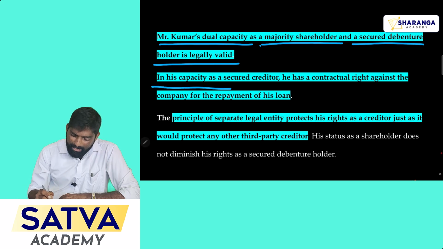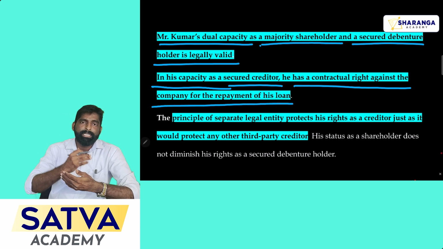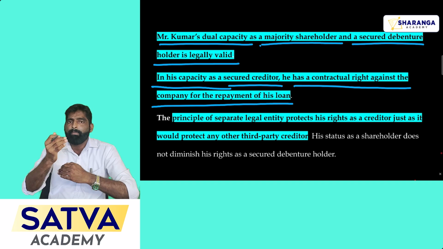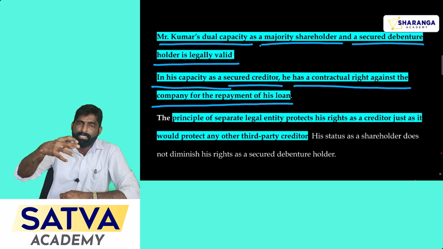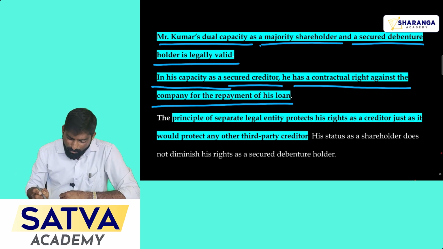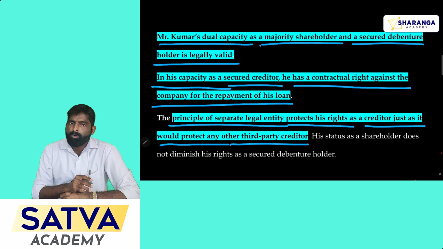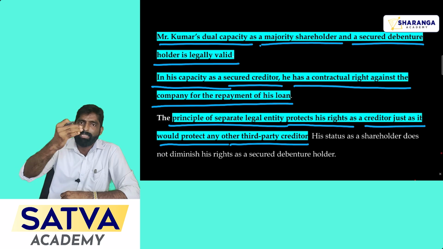Next one, in his capacity as a secured creditor, he has contractual rights against the company for the repayment of his loan. Even though he owns the major stake of the company, still being a creditor, the contract made with the company is a valid contract, because he gave a secured loan, that is 60 lakh rupees, by attaching his company's assets. Now the principle of separate legal entity protects the rights of the creditor just as it would protect any other third party creditor. So here the creditor may be a shareholder, or an employee of the company, or a third party.